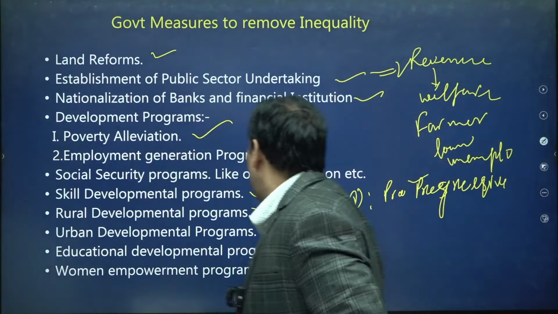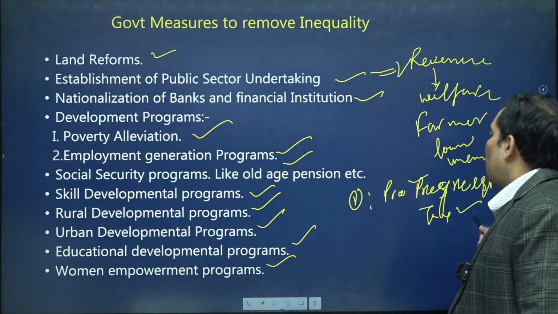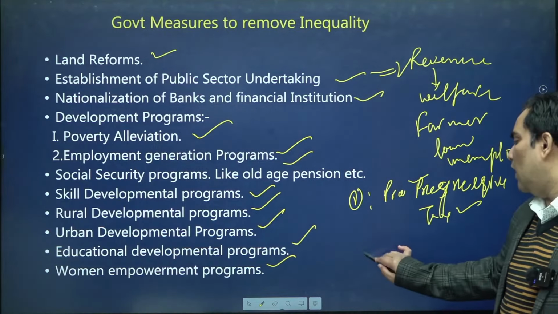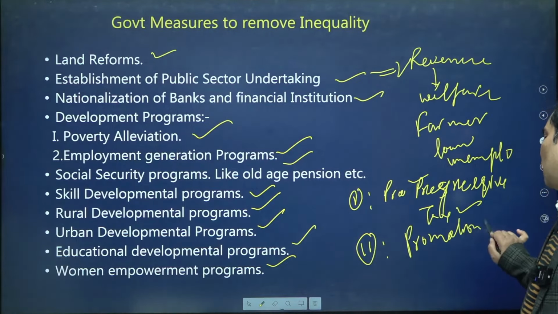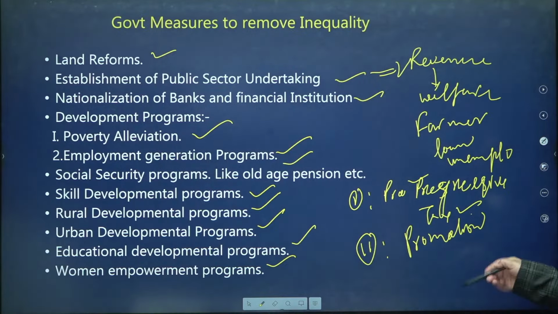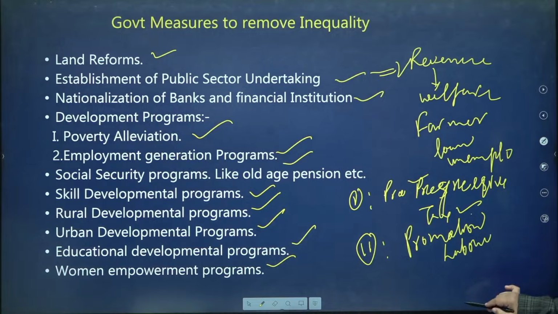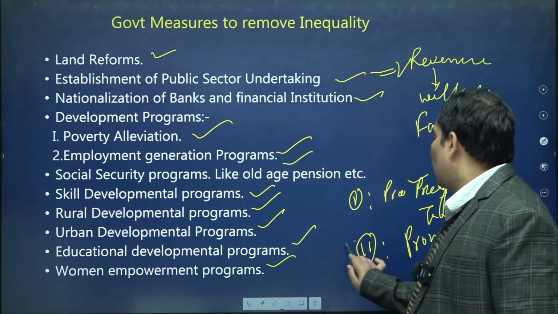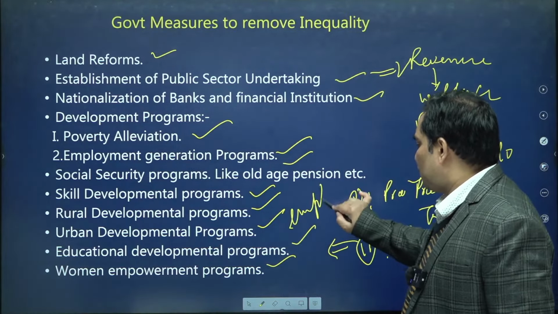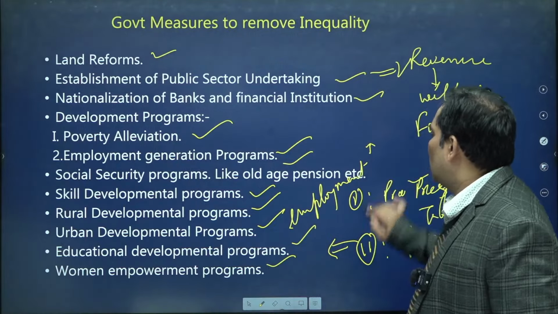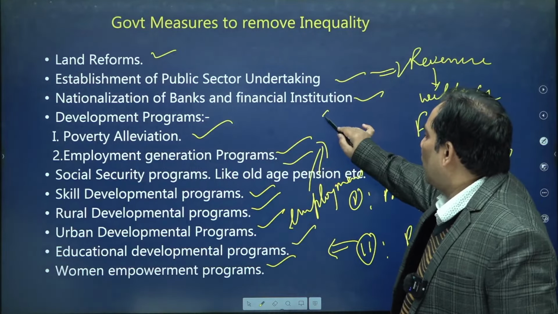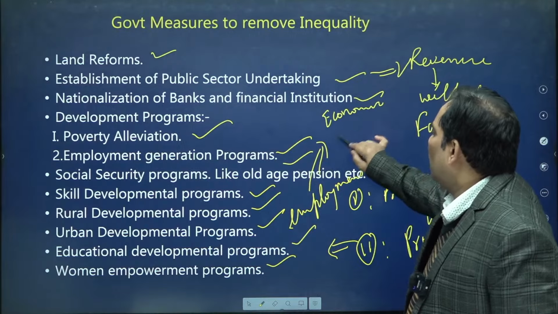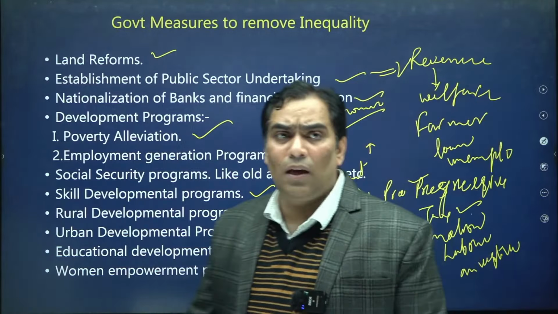So we have the progressive tax system. That is also a measure to ensure equality in the society. Other is promotion of MSMEs, and since MSMEs are labor intensive, they are going to increase employment in the society. When there is employment, people will have economic resources, or people will have income. So those are the measures taken by the government in general.